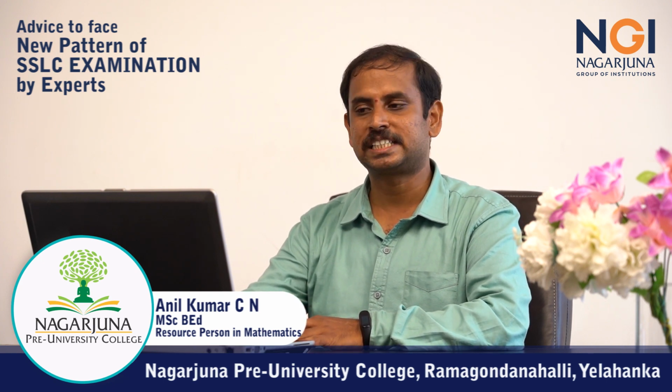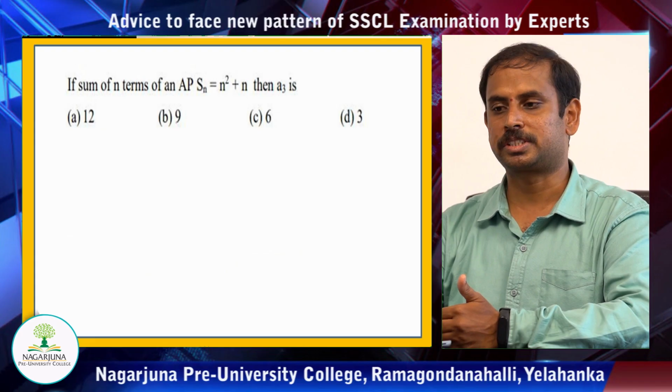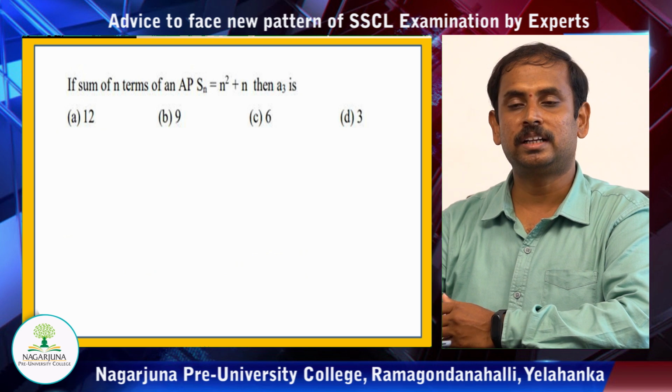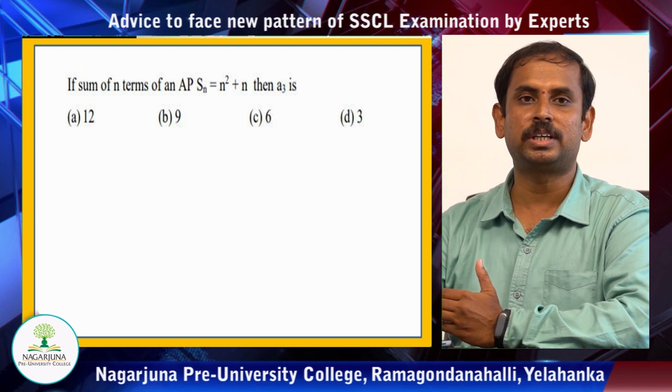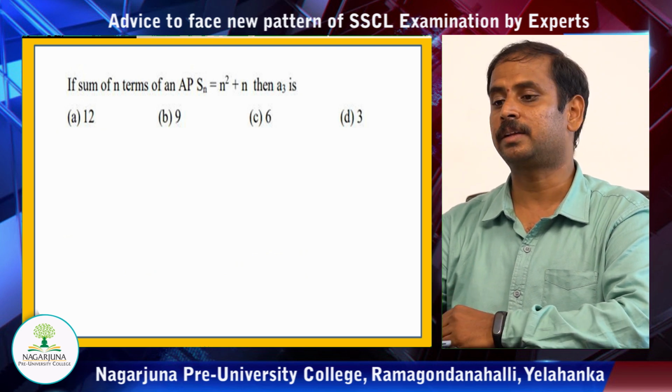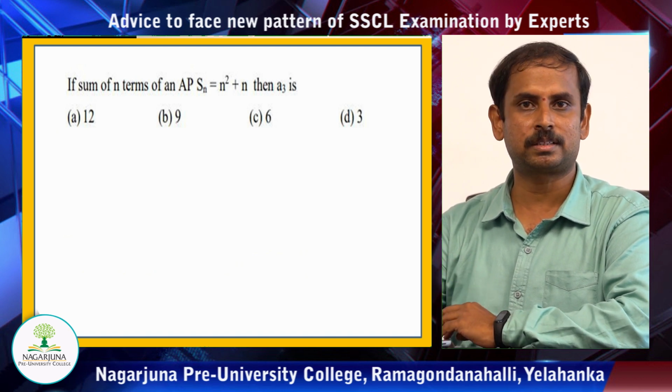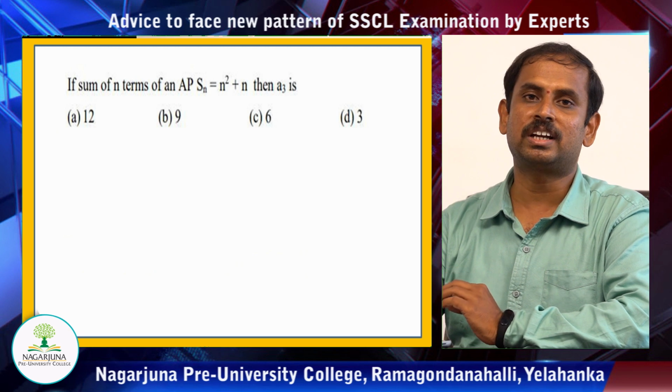We'll go with one more example. Observe this question. If the sum of n terms of an AP is Sn is equal to n square plus 1, then A3, the third term, is, and it's been given like that. So generally what the students do is they'll substitute 3 in that particular place and get the answer. See, even our teachers are quite good.